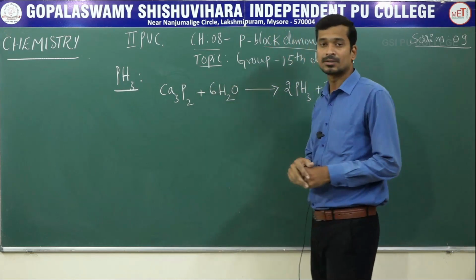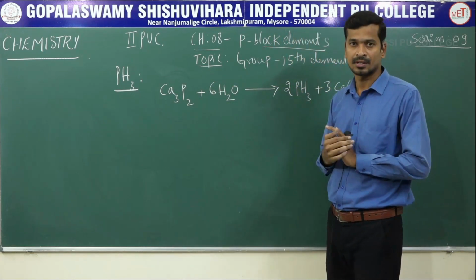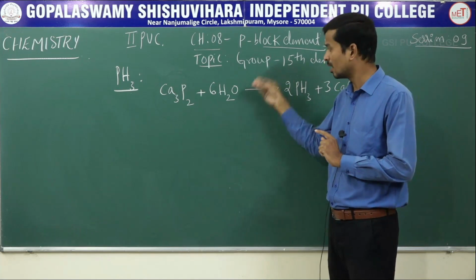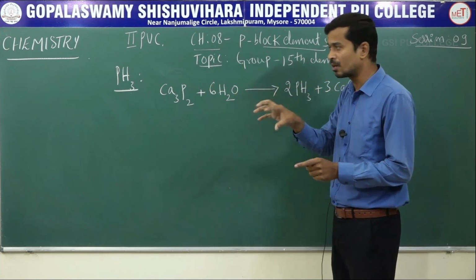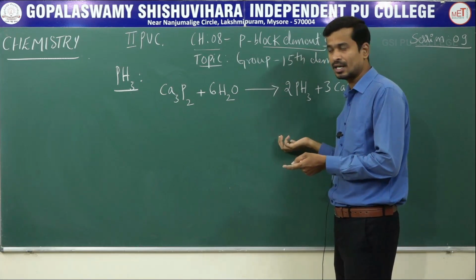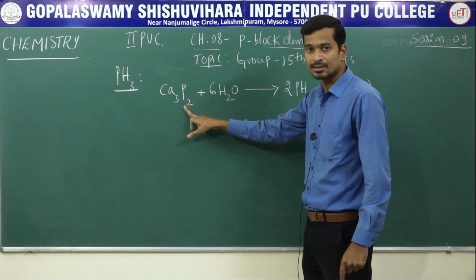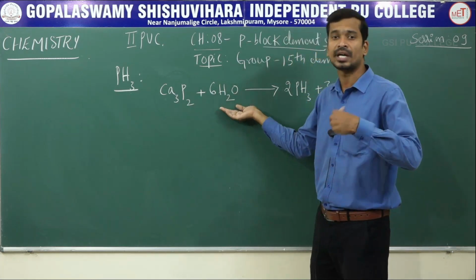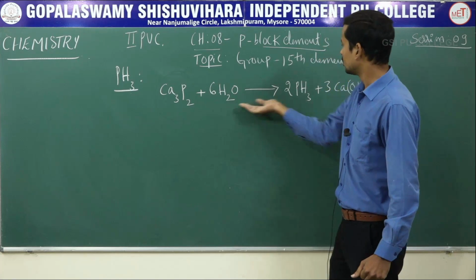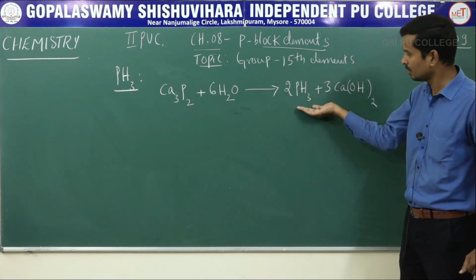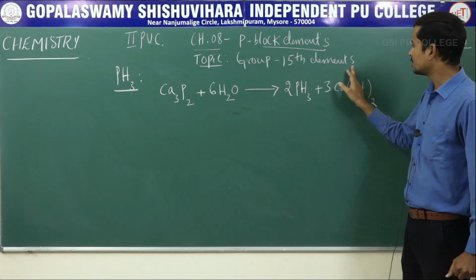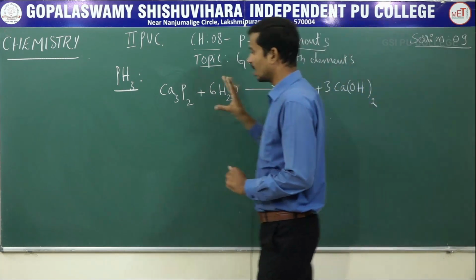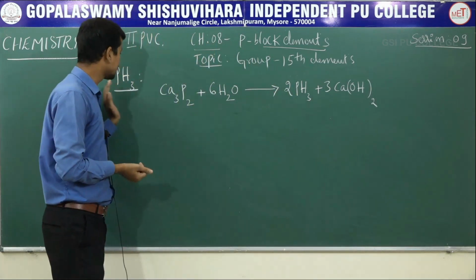Addition of water molecules is called hydrolysis. The removal of a water molecule is called dehydration. Addition of water, the process is called what? Hydrolysis. Clear? When metal phosphides are hydrolysed with water or dilute acid like HCl, they give phosphine along with calcium hydroxide. These are the experiments or laboratory method for preparation of phosphine.